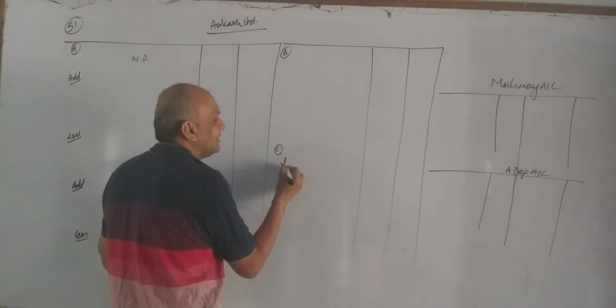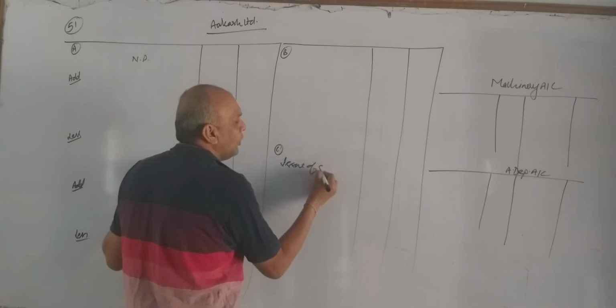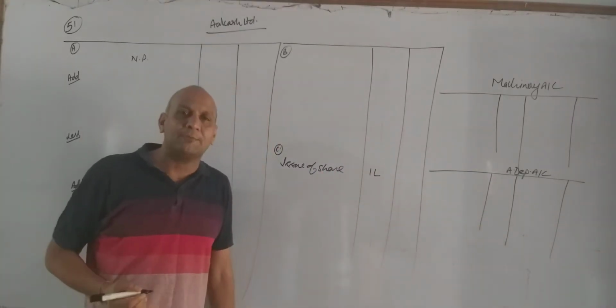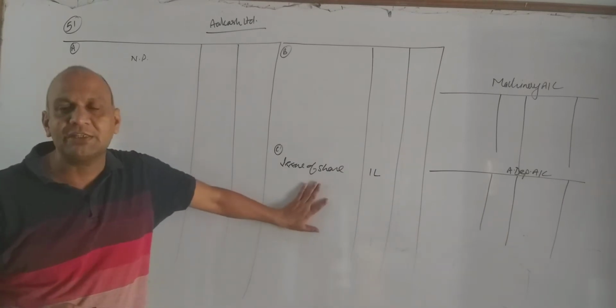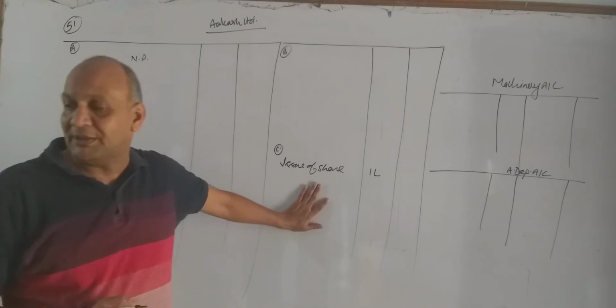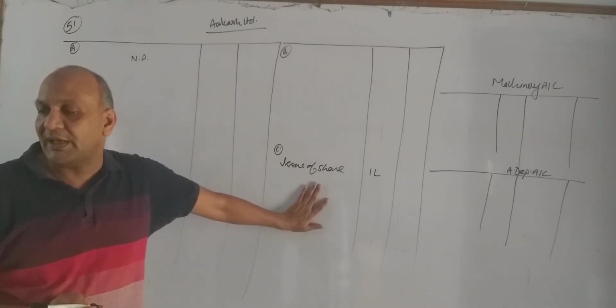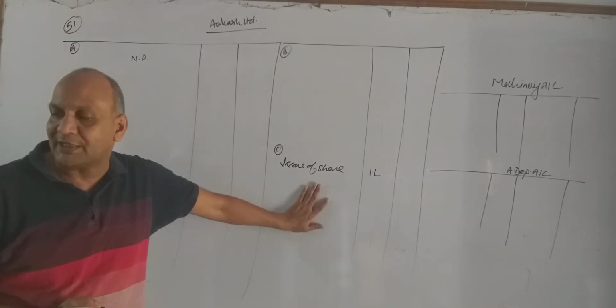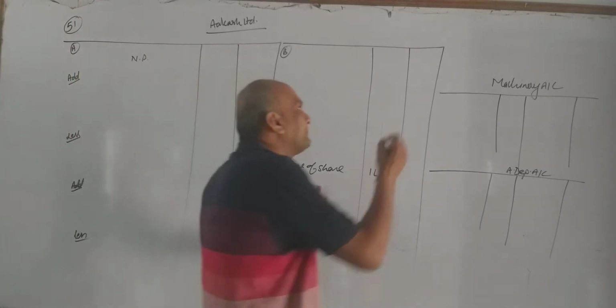So what does it mean, my dear friends? Issue of shares 1 lakh rupees. Money is coming. Issue of share is our financing activity. Reserve and surplus, we have given not number. In reserve and surplus we have balancing statement of profit and loss account. Last year 1,10,000, now 2,50,000.